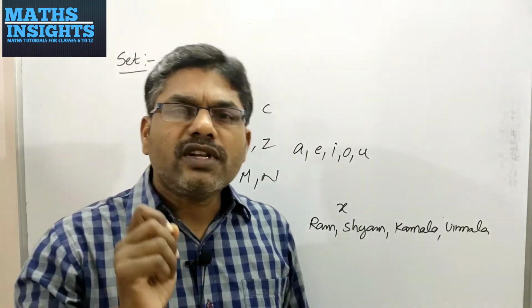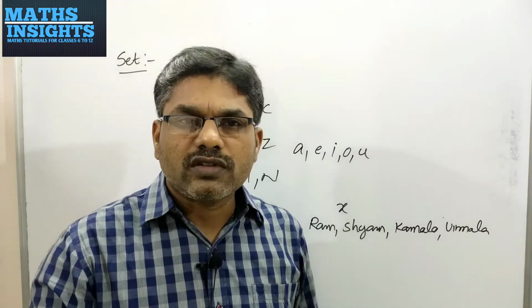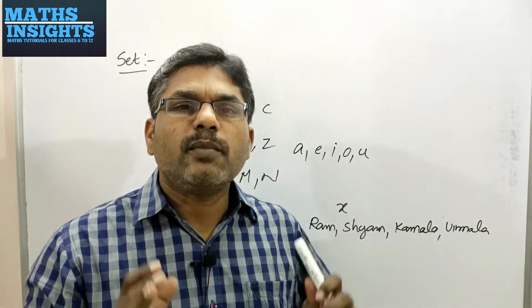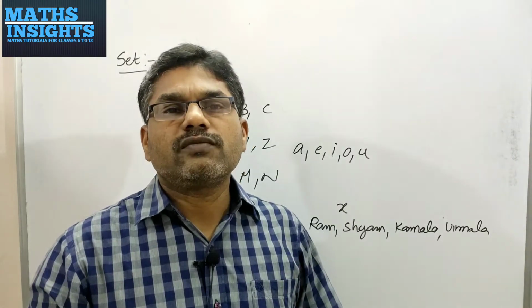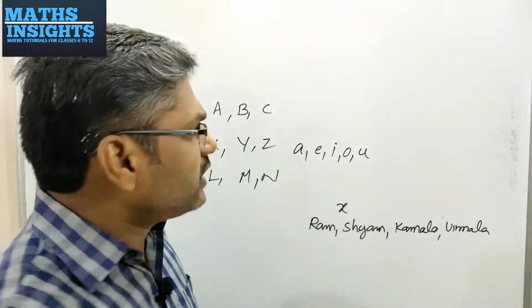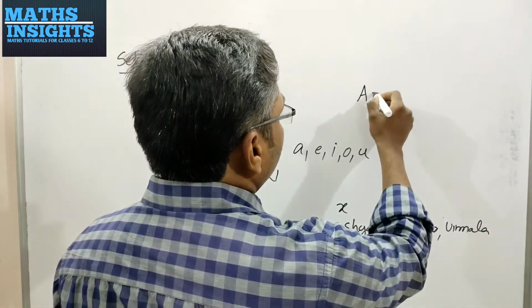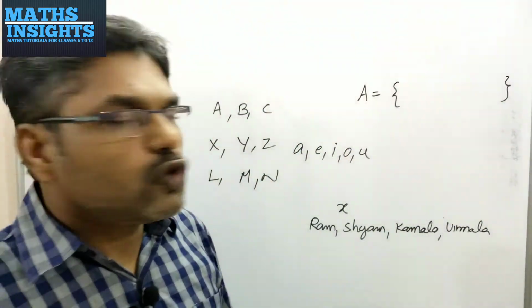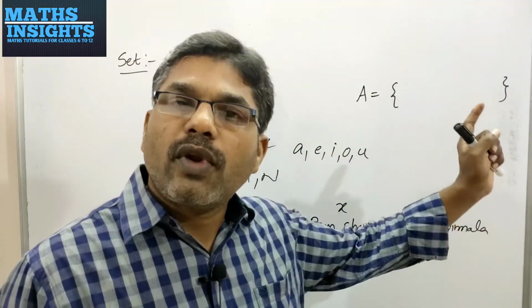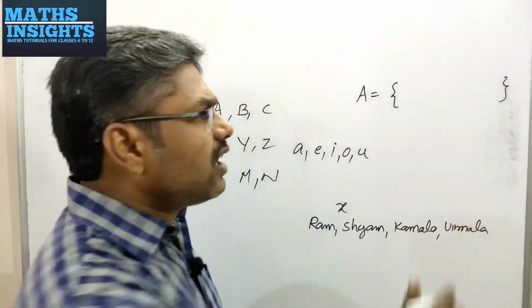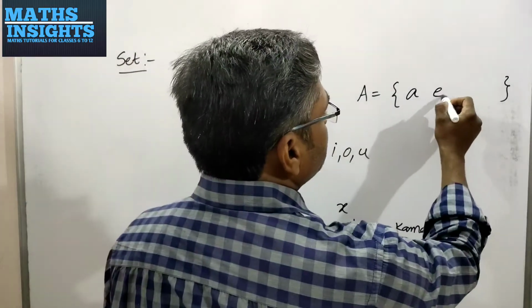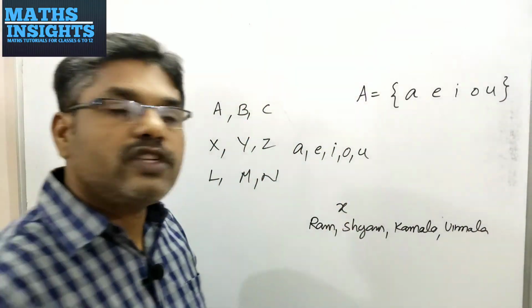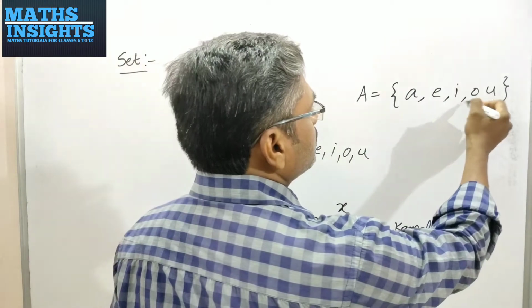The elements of a set are enclosed within flower brackets, also called braces, separated by commas. I am writing a set A. You have to enclose all the group elements within braces, and I am writing the group elements A, E, I, O, U. These are to be separated by commas.